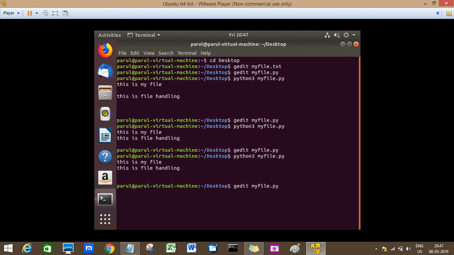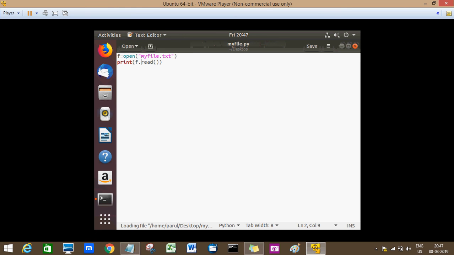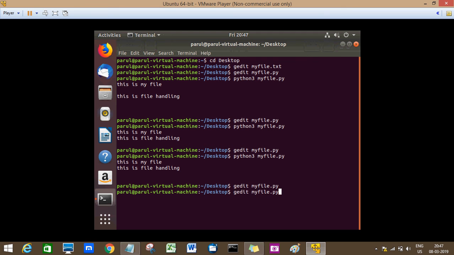And what is the use of this function? I can actually give the number of bytes that I want to read from the file. So if I give 6 here, so 1, 2, 3, 4, 5th is the space, and then 6th is your character i.